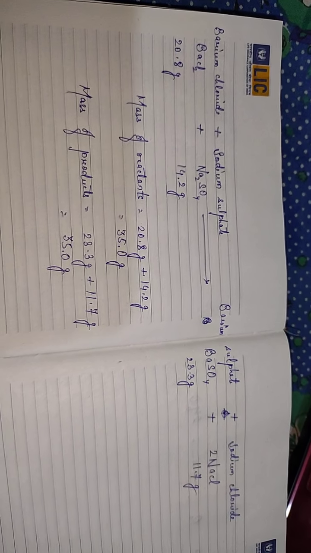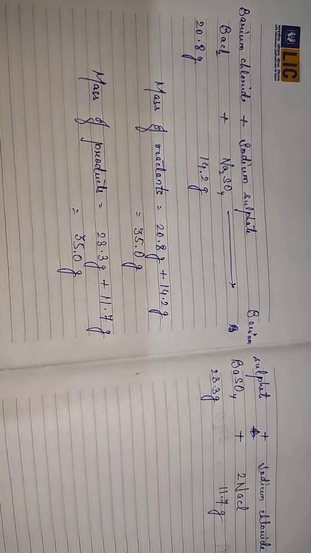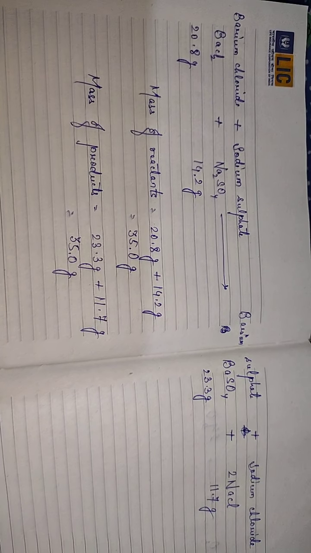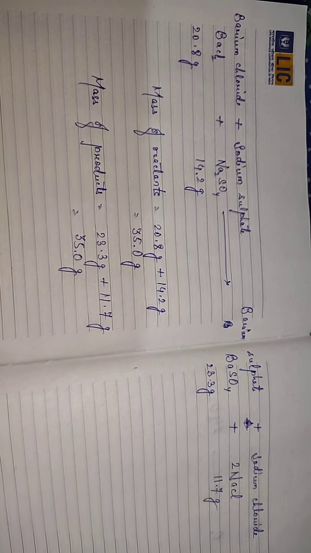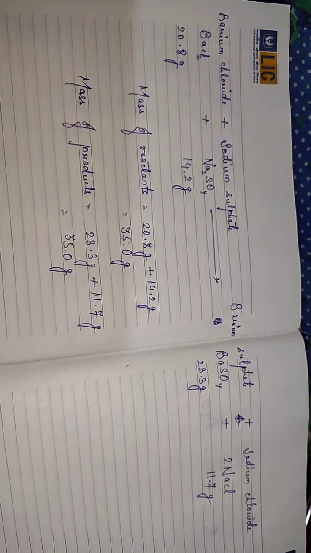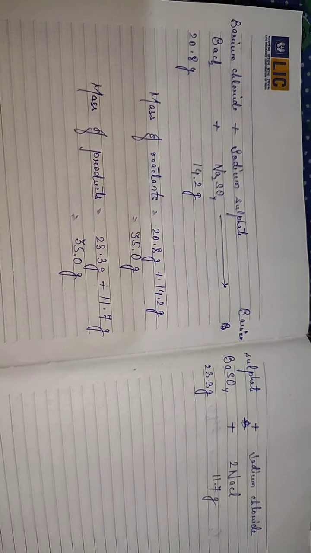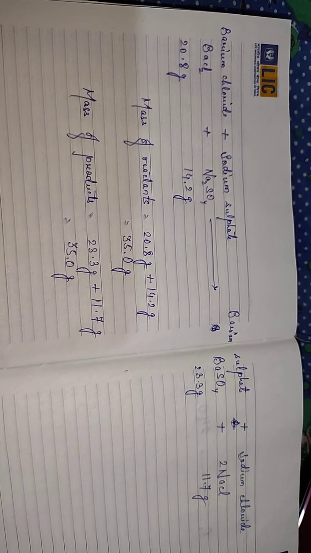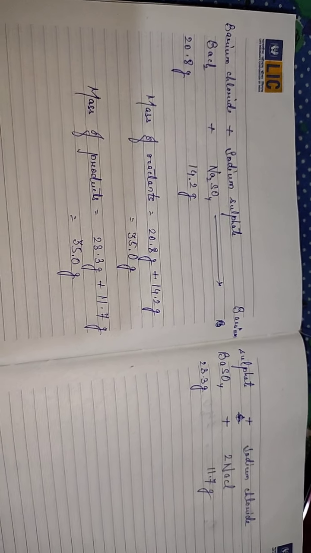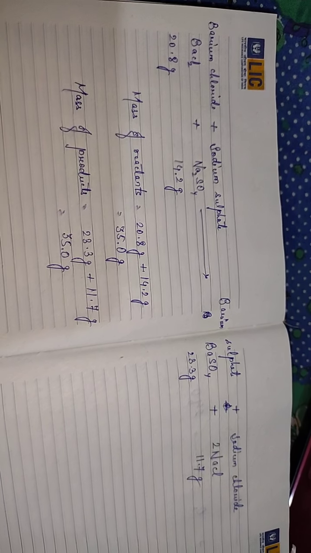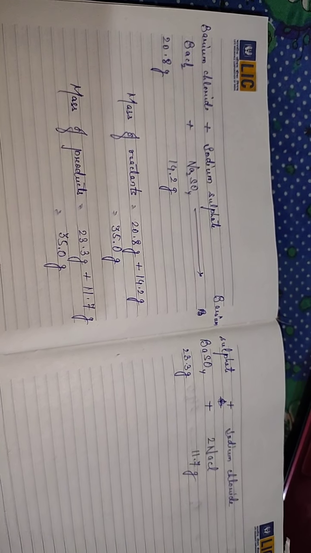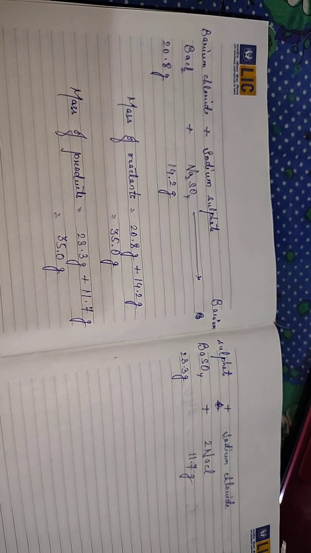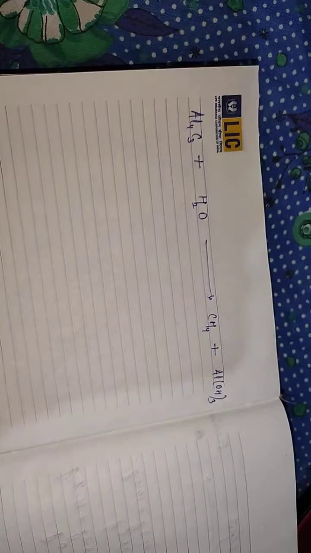So here we can see that the mass of reactant, 20.8 plus 14.2, is 35 gram, and the mass of product is 35 gram. So the mass of reactant is equal to the mass of product. So we can say that this chemical reaction or equation obeys the law of conservation of mass.